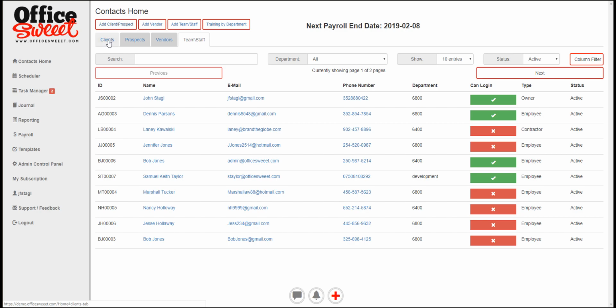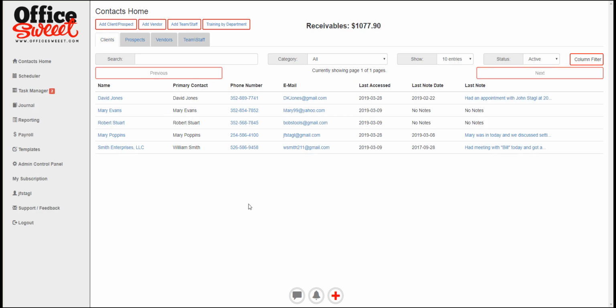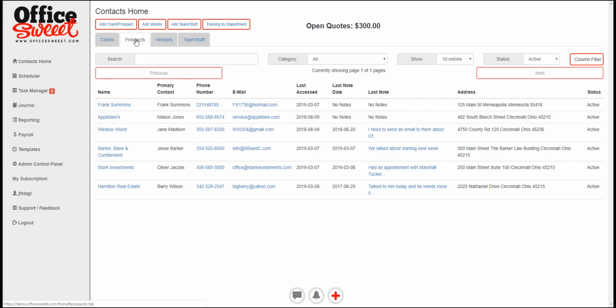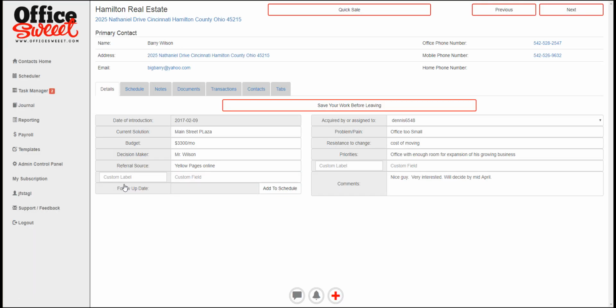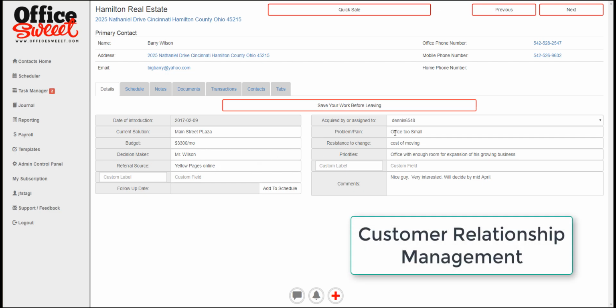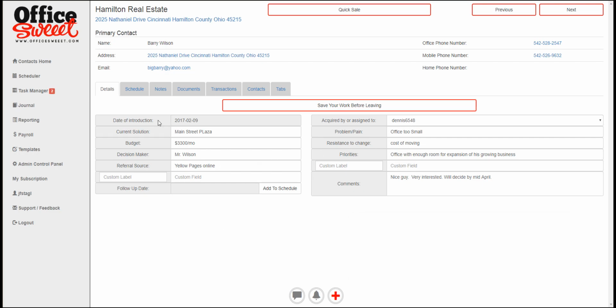So if we look at each one of these, the idea being that we want to organize our relationships with them. When we look at the prospects, those are people that we typically work with when we're using a client relationship management system. So if we take one of these and take a look here, we'll see that as far as being organized, we store a lot of information about our relationship: when we're introduced, what their budget is, what they're looking for, all this information here.